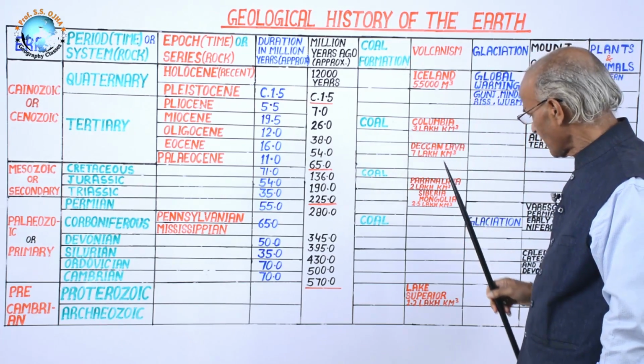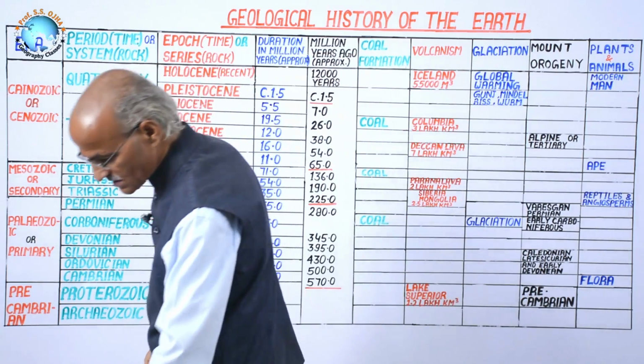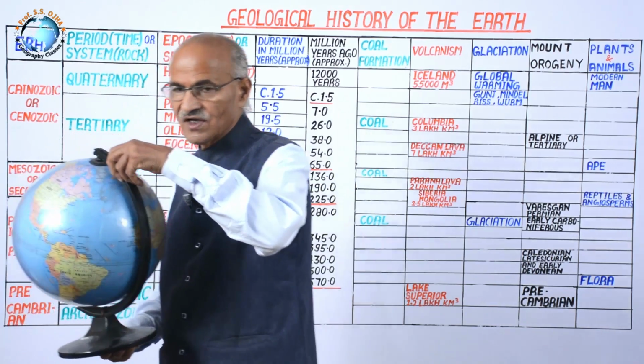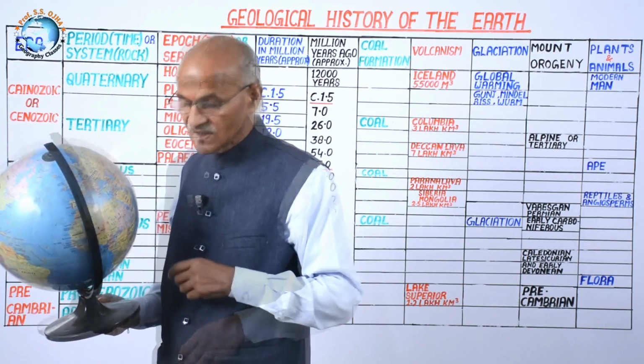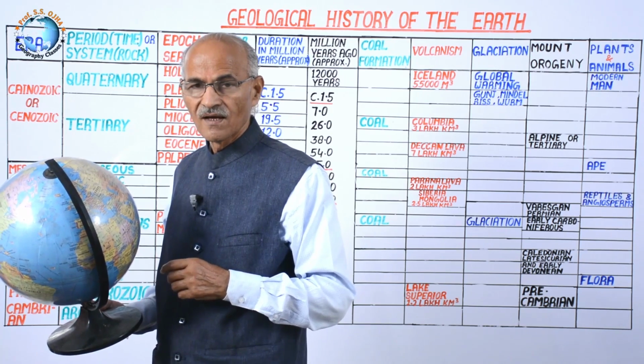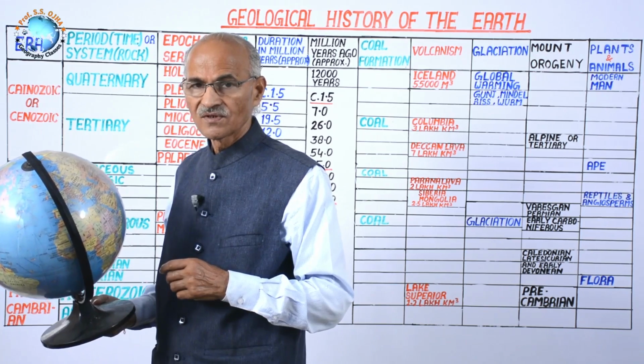Gunz, Mindel, Riss and Wurm. And the question is asked which lands and countries were affected by the glaciation of the Carboniferous, because glaciation causes erosion and deposition and leaves some glacial topographical landforms.